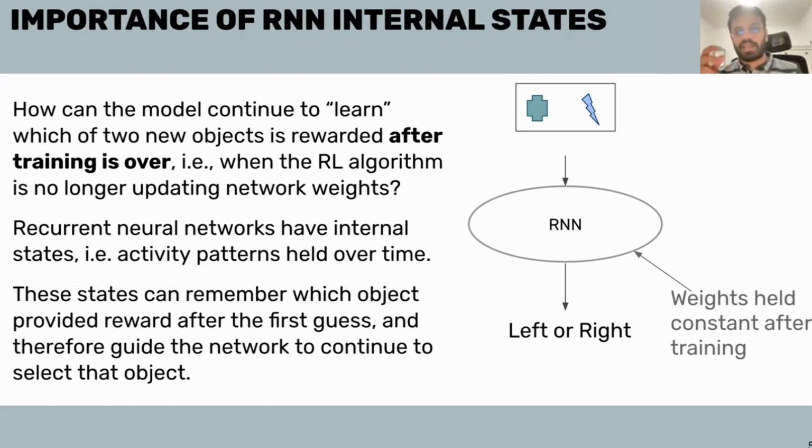And these states can help you remember which objects provided reward after the first guess. Let's say you see two objects and then you make a guess, and then you do not get a reward. Then you see the same objects in a different trial, and you make a guess, and you still don't get a reward. Then you make a guess, and you get a reward, right? And so the RNN, with its internal states, can already be like, okay, given these state reward associations, I can already figure out that this object is the more likely object to give me a reward. And so internally, it can figure out, let's say, the value.